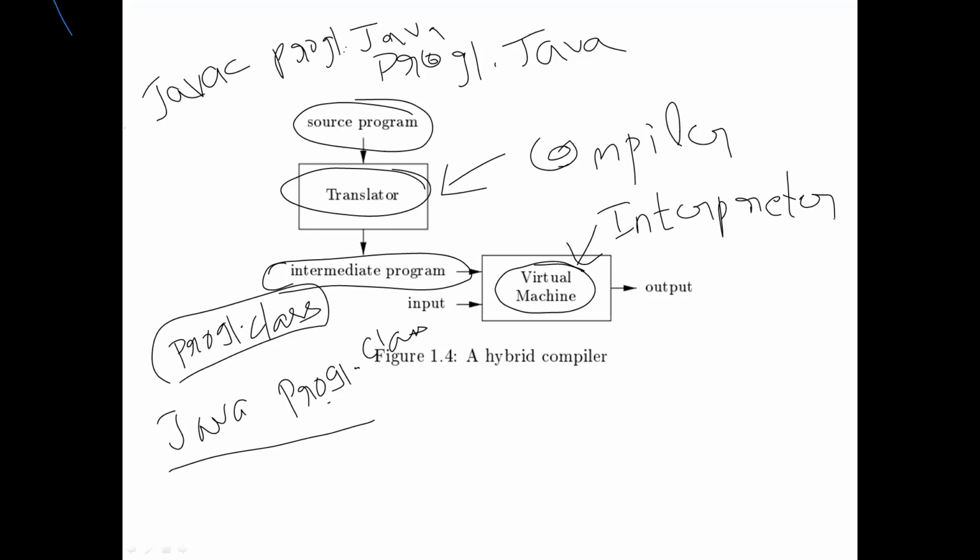Okay, so it is an example for hybrid compiler. Java is an example for hybrid compiler, which is using both compiler and interpreter. When you are going to process a program, first it is using the compiler. At the time of execution, it is using the interpreter. That's why we say that Java is error-free programming. Why? Because two times it is checking. First time it is checking with the compiler. Second time it is checking with the interpreter.